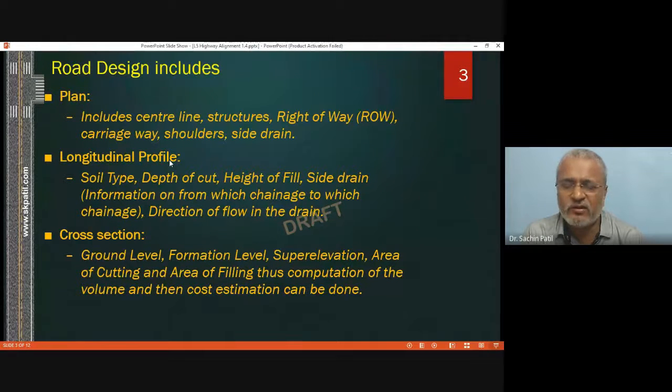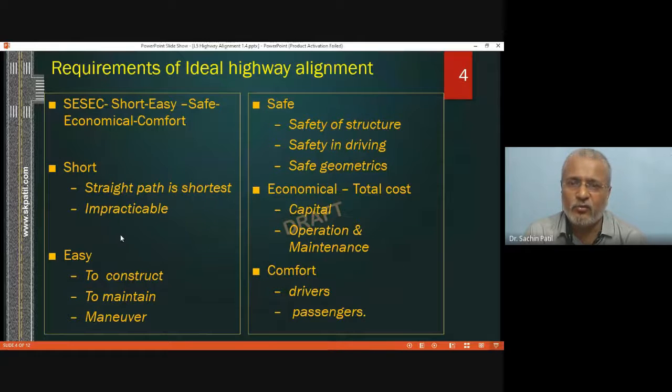You have done this work in your survey part. Cross sections will be drawn at every particular interval and we will be able to identify the amount of cutting and filling. That is basic. Then formation level, that means at which level the road should be. That is the formation level. Super elevation, that is the banking of the road that needs to be provided. All this information will be included in the road design.